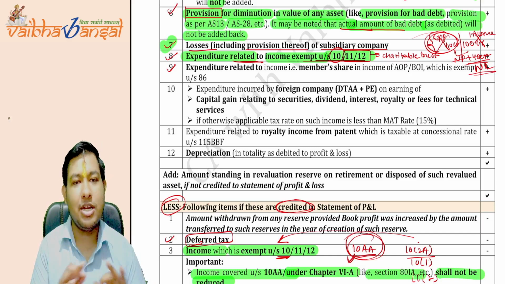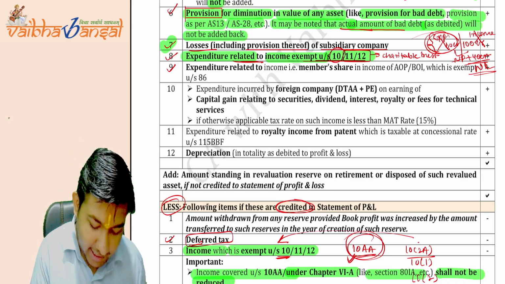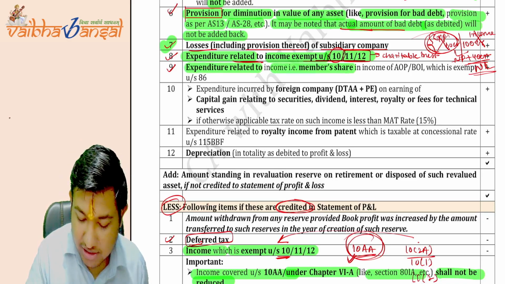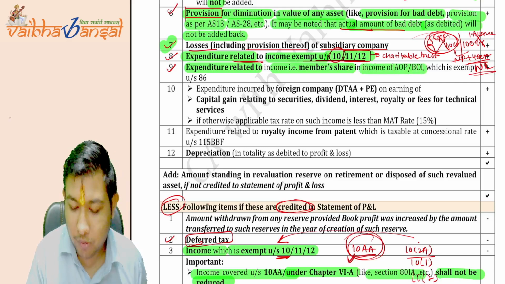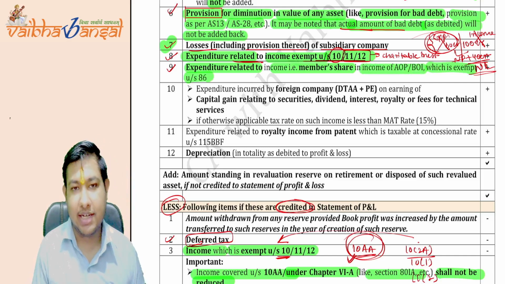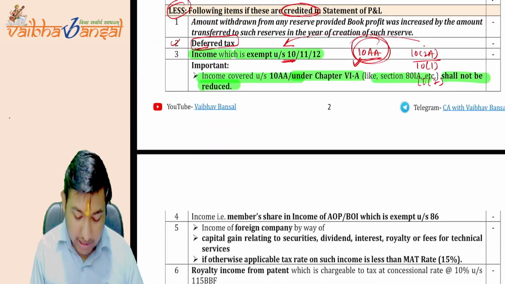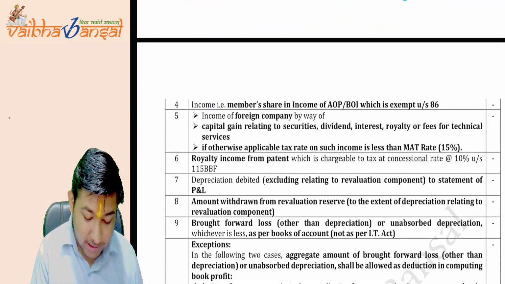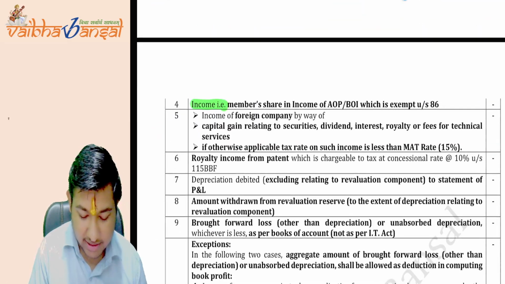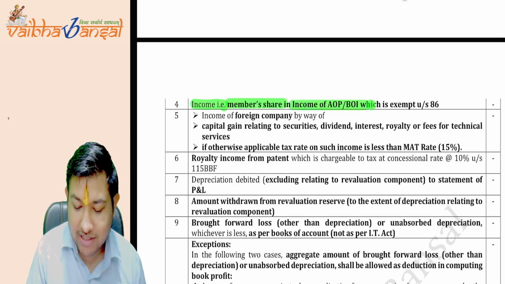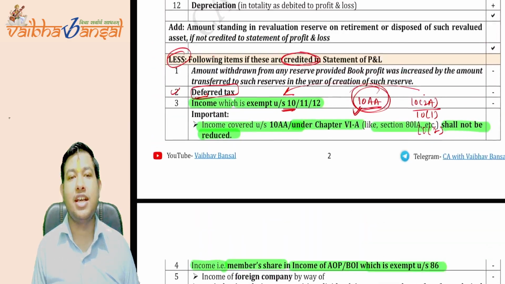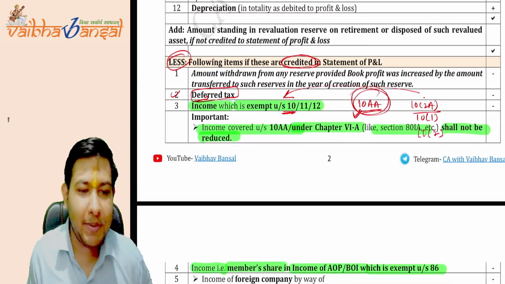The treatment shall be the same. See, the expenditure relating to the member's share in the income of AOP BOI, which is exempt under section 86, shall be added back. And now the corresponding effect has been given that the member's share in AOP BOI income, which is exempt under section 86, shall be reduced from the PN.